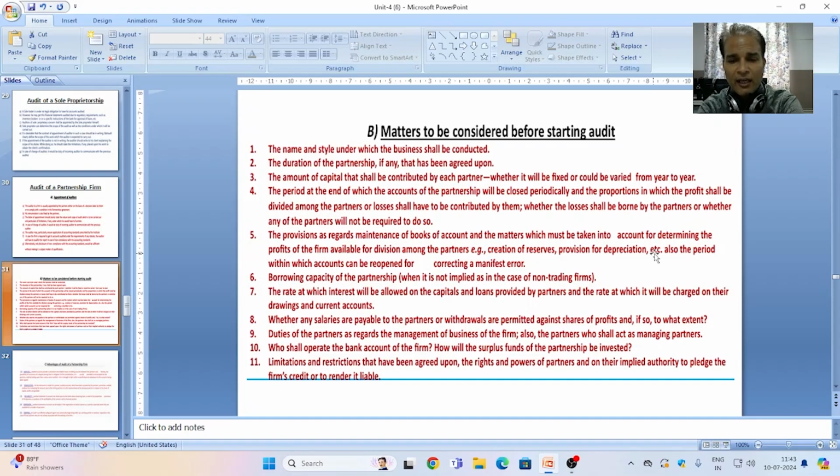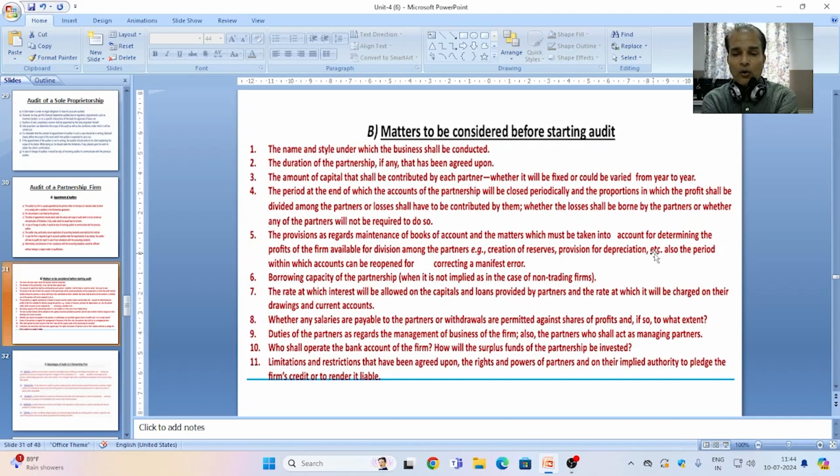Point 8. Whether any salaries are payable to the partners or withdrawals are permitted against share of profit. If so, then what is the limit regarding this? Point 9. Duties of the partners as regards the management of the business of the firm. Also, which partner shall act as managing partner, who shall act as sleeping partner, etc.